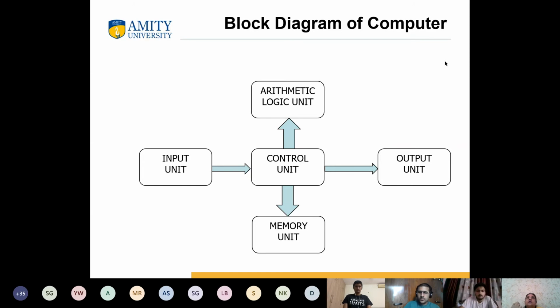First one is your devices, your hardware, and this hardware is nothing without software. If you simply say that we have purchased one laptop, but there is no OS, the cost of the OS, the cost of your software, is also involved while purchasing a laptop, because you have to go for a licensed product. Without this software, your hardware is nothing.